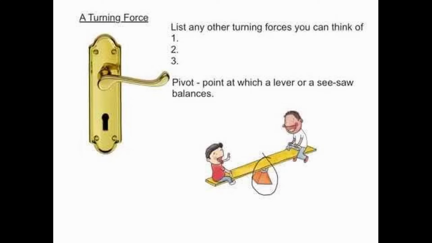So if the perpendicular distance from the pivot is more, it will be easier for us to open the door. The more the perpendicular distance, the less the force is to be applied. So the turning effect of force is the force multiplied by the perpendicular distance. To open a door, we have to apply a force, but the force is to be applied away from the pivot. The pivot in the case of the door is the hinge. So I believe this is clear. We call the turning effect of force also the moment of force.